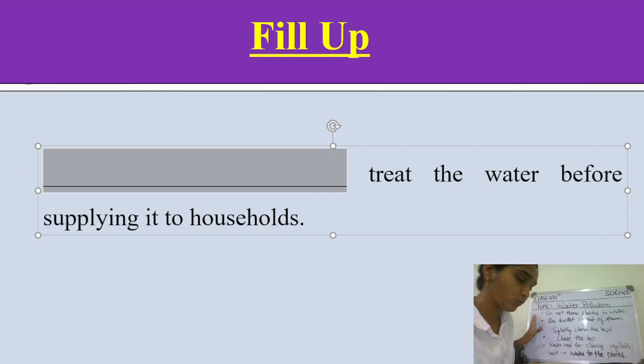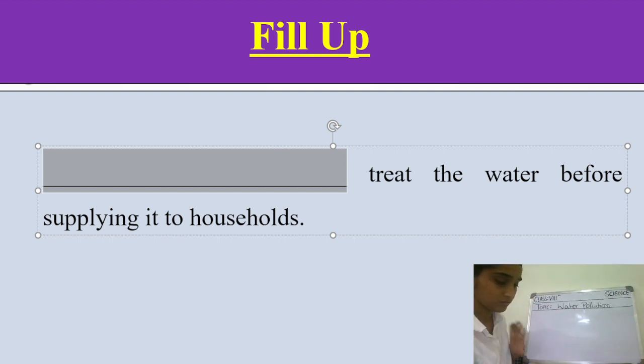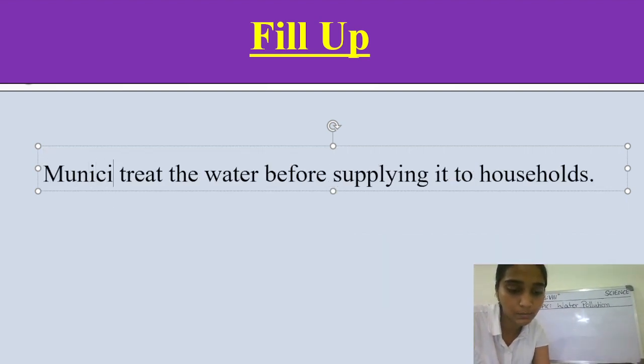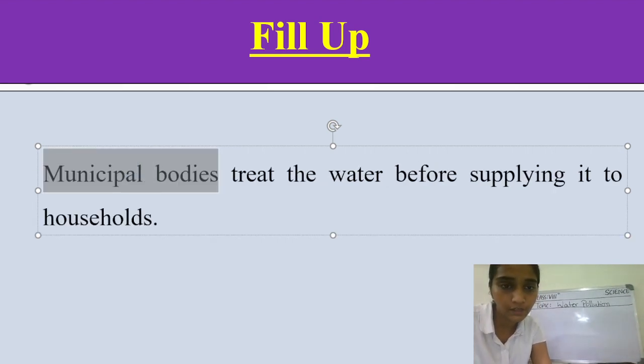I hope you have noted down these points side by side. Who treats the water before it reaches us at our homes? Yes, very good. They are the municipal bodies. Very good.